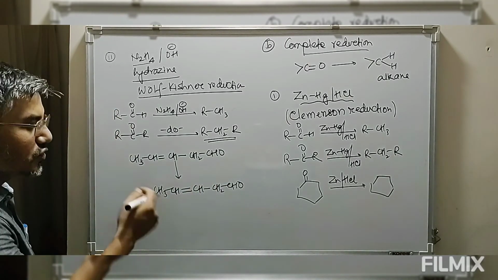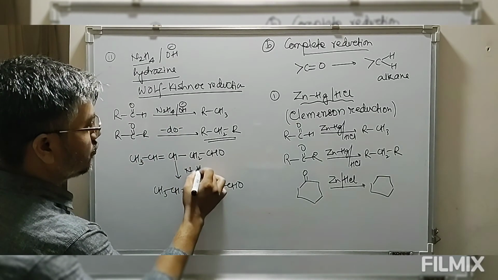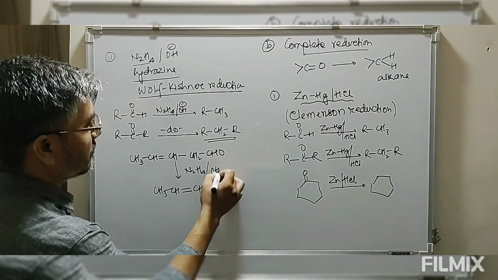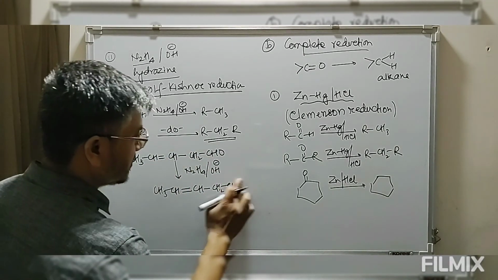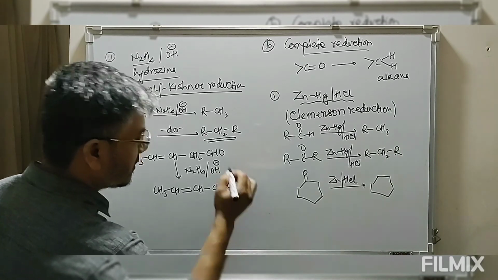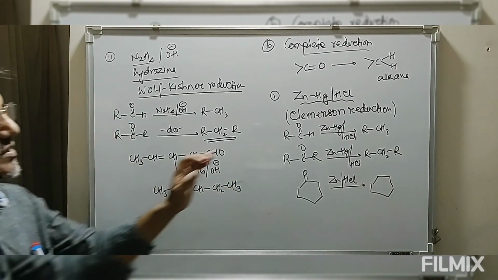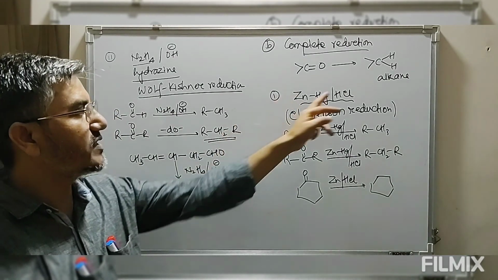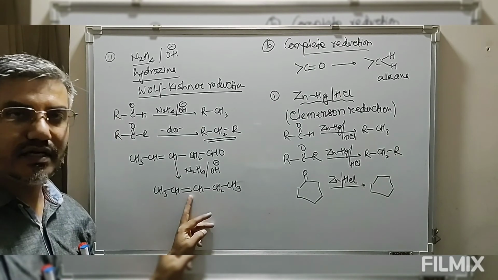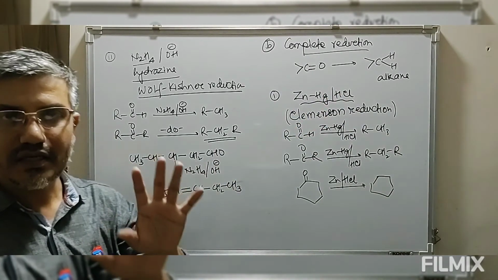So what will we use to reduce this? We take N2H4 in presence of alkali. Oh, sorry, this is to be reduced to CH2. Now look at this. In this particular reaction, I cannot use HCl because we have this double bond, and the C double bond can react with acid, so the alkene will also react here. So in this reaction, acidic medium cannot be used.